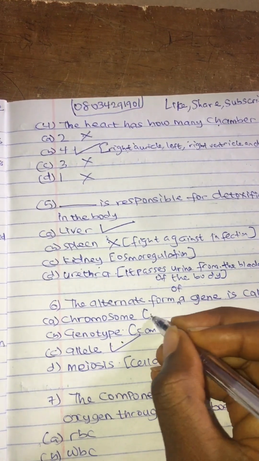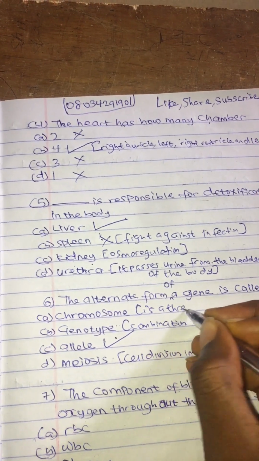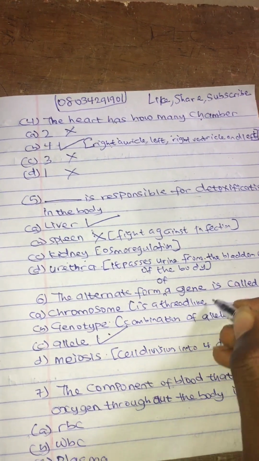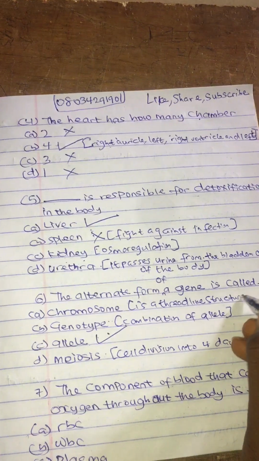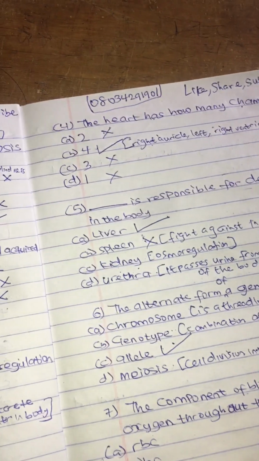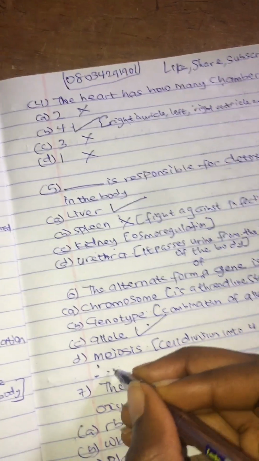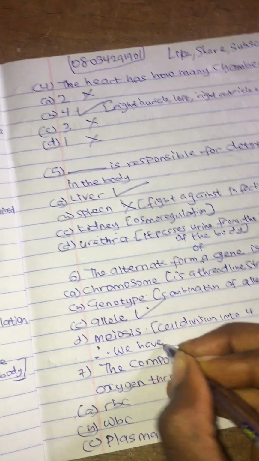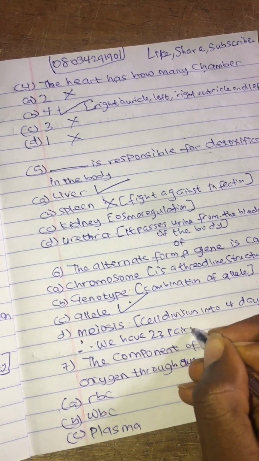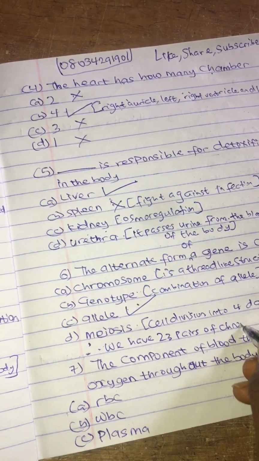While chromosome is a thread-like structure, and in human beings we have 46 chromosomes and we have 23 pairs of chromosomes. Note it: we have 23 pairs of chromosomes.